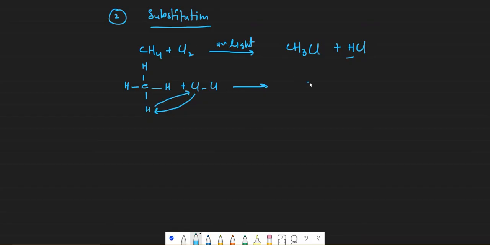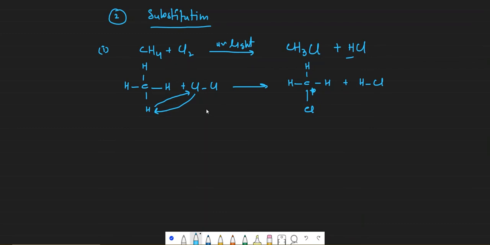As a result, Cl came over here and it became CH3Cl, and HCl. Okay, so that's what happens. But this reaction doesn't stop here. This is only the first step. This reaction will keep on happening until all the hydrogens are substituted, because chlorine is in excess.